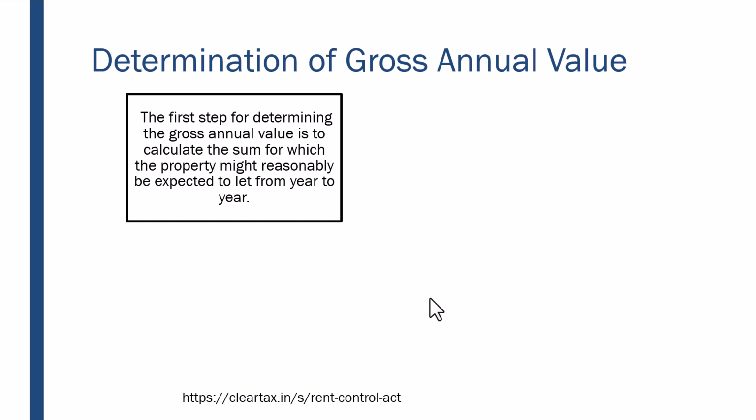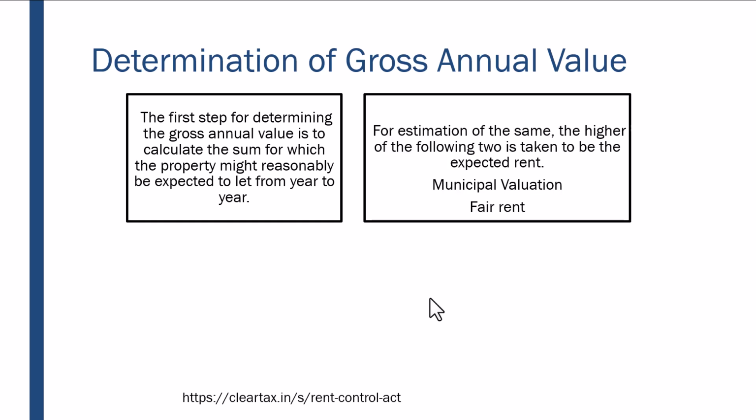Determination of gross annual value. The first step for determining the gross annual value is to calculate the sum for which the property might reasonably be expected to let from year to year. So the first thing is, what is the expected rent which you can get?